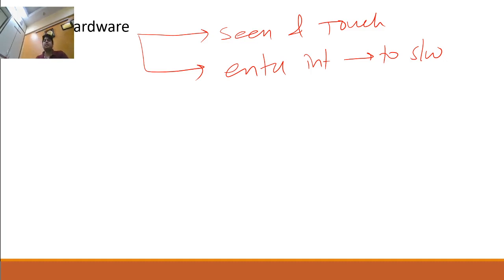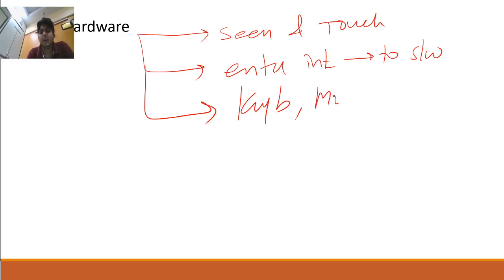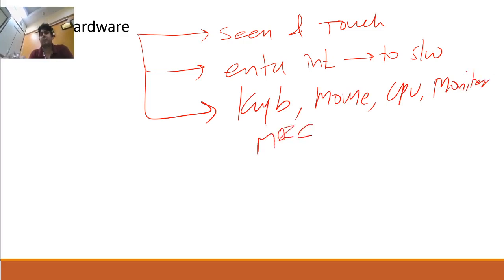So hardware can be seen and touched, and enters information or instructions. Hardware examples: keyboard, mouse, CPU, monitor, mic, etc. Hardware are those devices which can be seen and touched. In computer terms, all the peripherals are hardware.